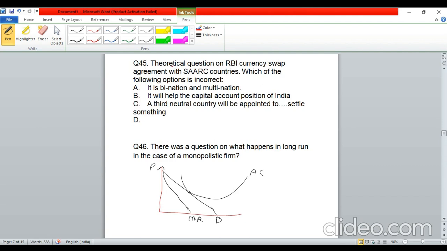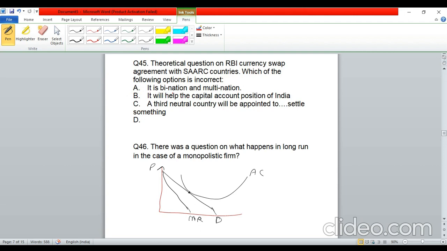Okay, next question, question number 45. This was again a theoretical question on RBI. It was regarding RBI's currency swap agreement with SAARC countries, and they had given some statements regarding this swap agreement, and we had to find out which is the incorrect statement. Again, these statements may not be perfect. I may have missed something here, but they looked something like this.